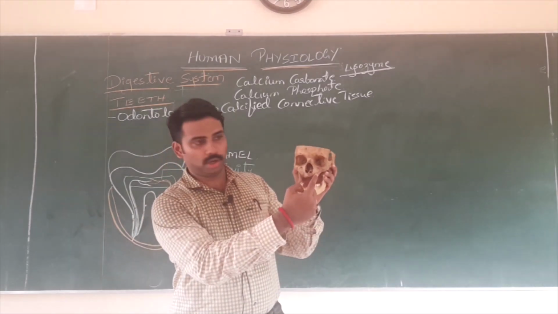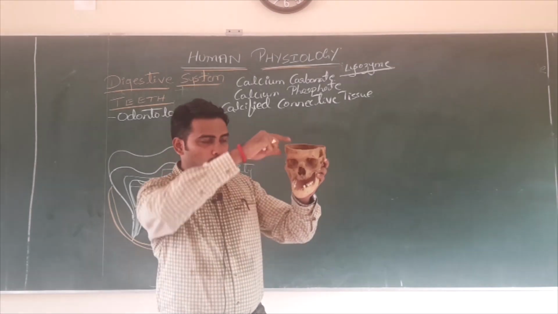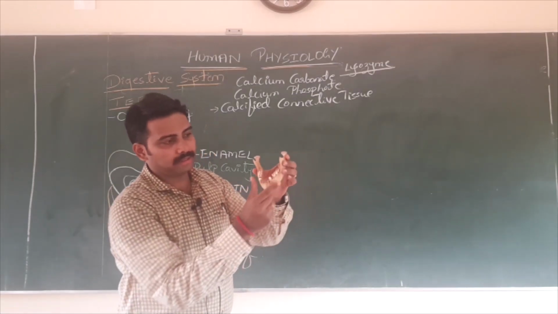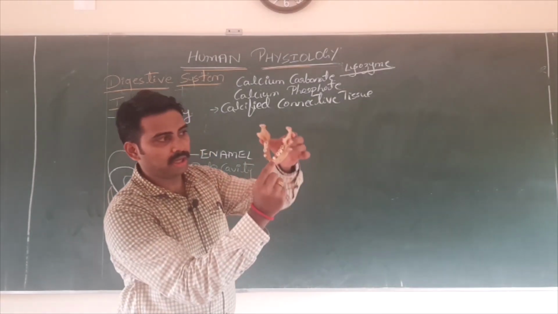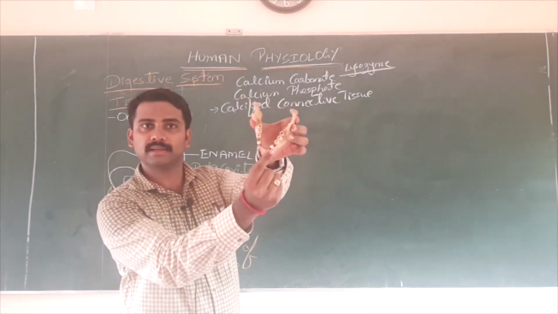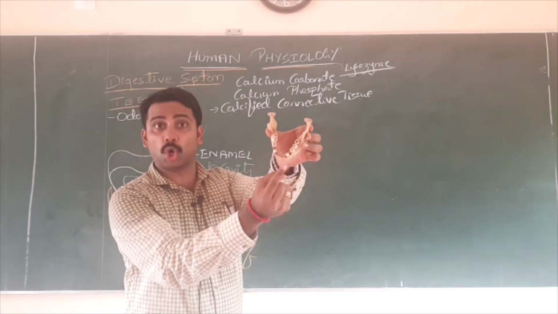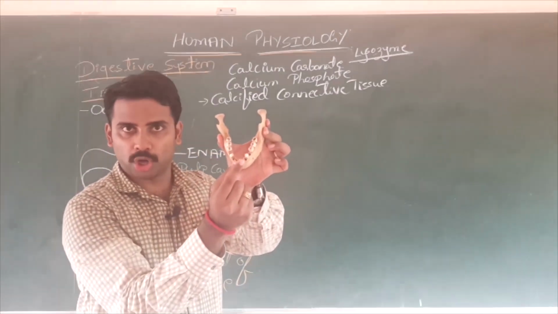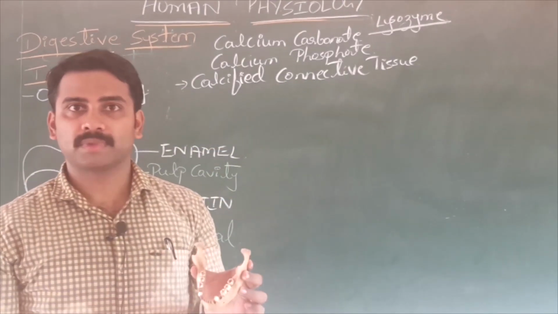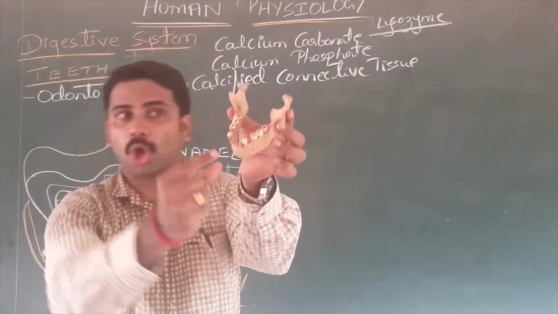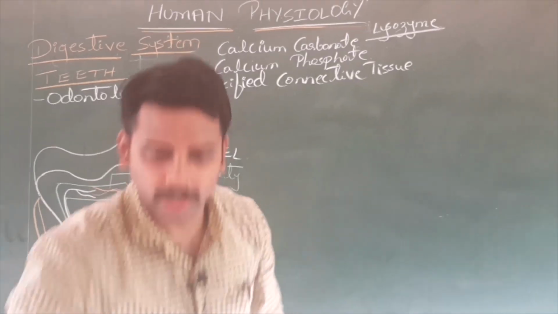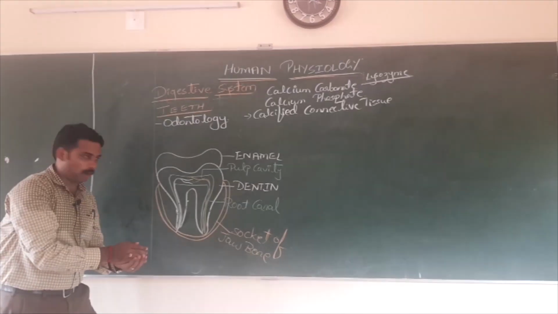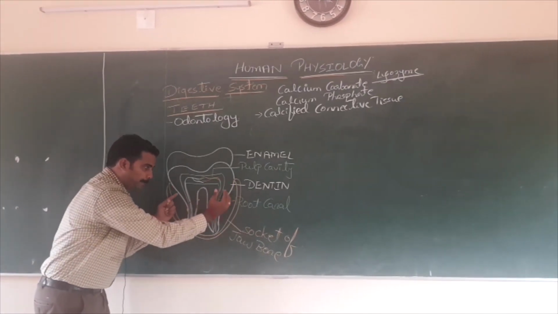Upper jaw, right? This is lower jaw. Hope you can see. I will just focus on the lower jaw. In the lower jaw and even in the upper jaw, can you find some sockets here? Yes. Inside these openings or the sockets of the jaw, both upper jaw and lower jaw, you will find what? Teeth. They are present in the socket of the jawbone. So assume that this is the socket of the jawbone where the major part of the teeth is present.